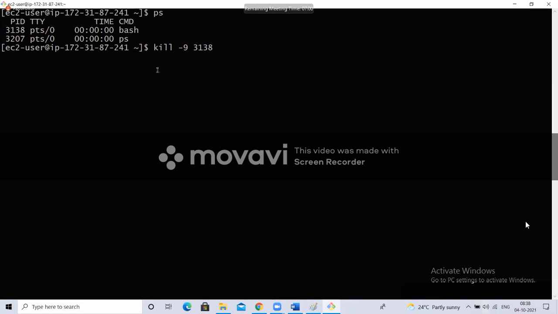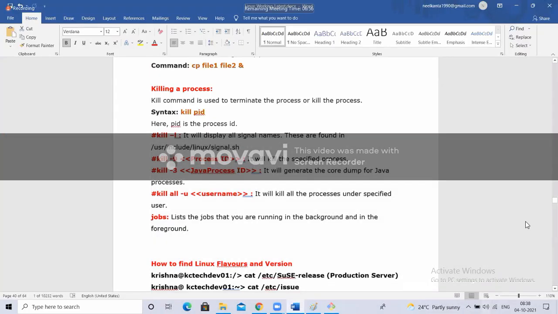That is a signal. There are different signals like -9, -3. But for now, remember kill is a command, and for the kill command itself, if you want to send one signal to close that process ID, you give the signal and then the process ID. So this is a signal you are passing.